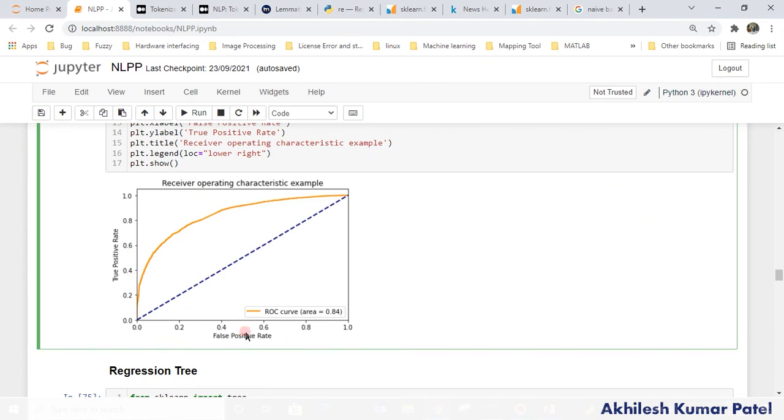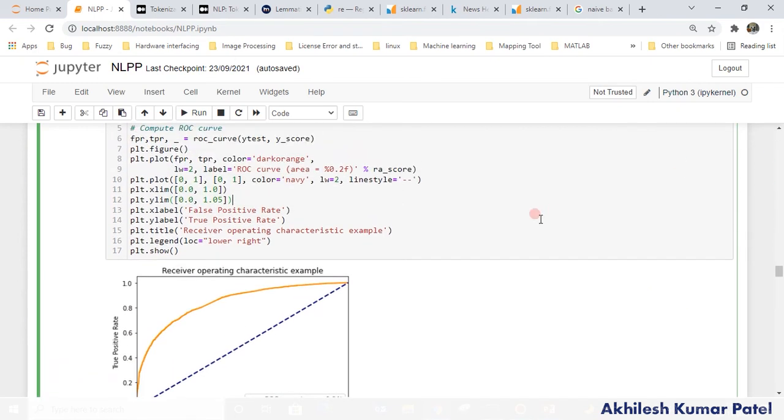Now as I told you, this is based on probability. The classification models are based on the probability, the output which we get, right? So in this case, as a default, if it is above 0.5, it will be predicted as, let's say, high, and if it is below 0.5, it will be predicted as low, meaning no or yes. So this plot shows, at different threshold values, what the true positive rate and the false positive rate are, and this is the graph of that. How will you get that threshold value? As a default, it is 0.5.